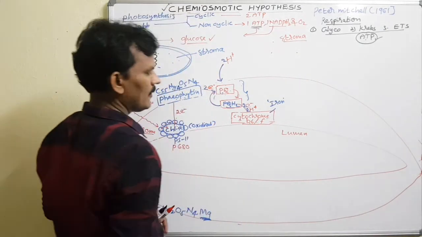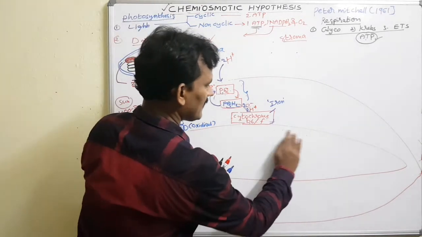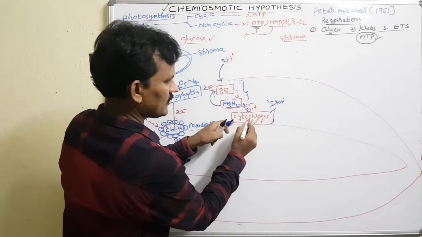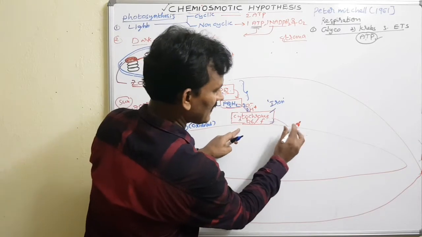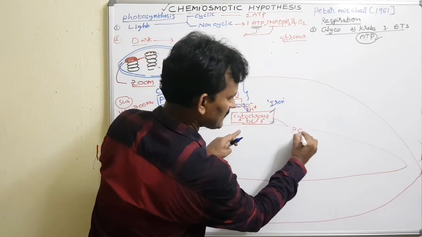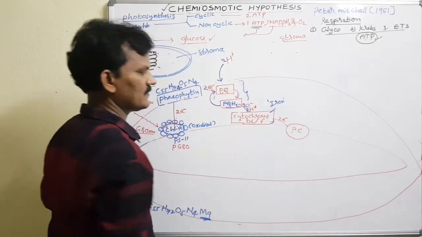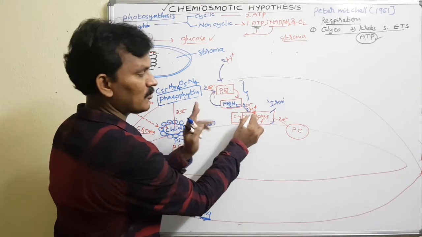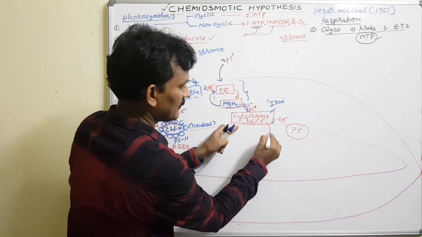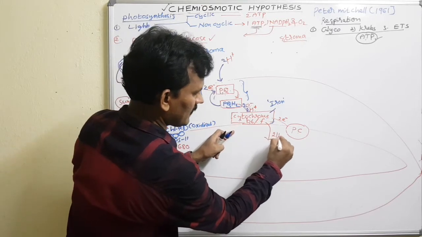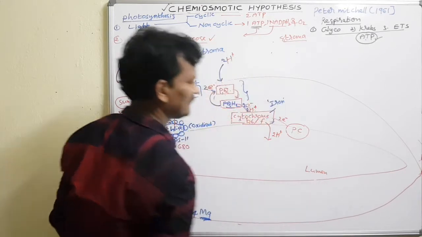The cytochrome B6F complex is an iron containing protein substance. Yes. Now from the cytochrome B6 the electrons are given. Now cytochrome B6 has protons as well as electrons. Only electrons are given to the plastocyanin. Only a pair of electrons are given to the plastocyanin. But what about the protons? Protons are not conveyed to the plastocyanin. The protons are given to the lumen region. Yes, I want to write it is a lumen.